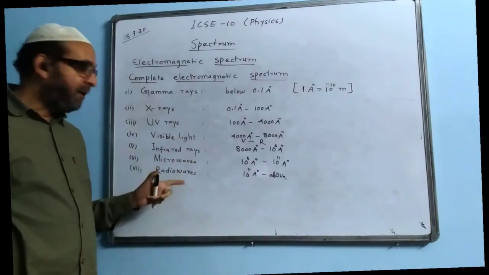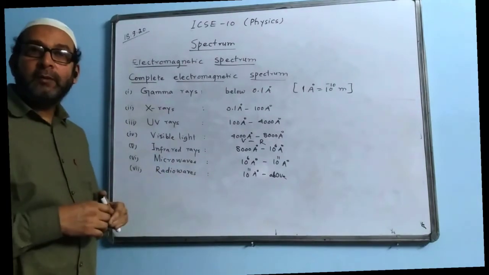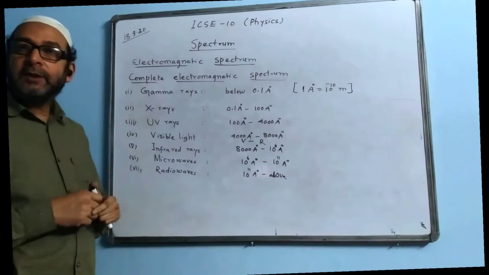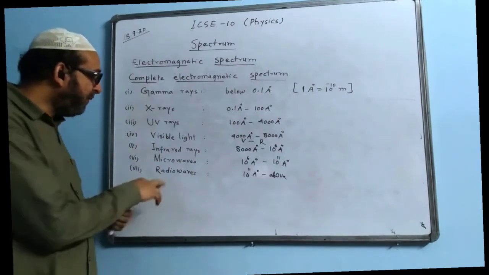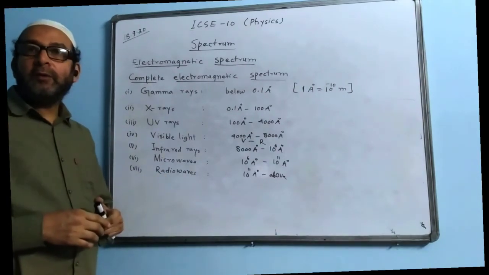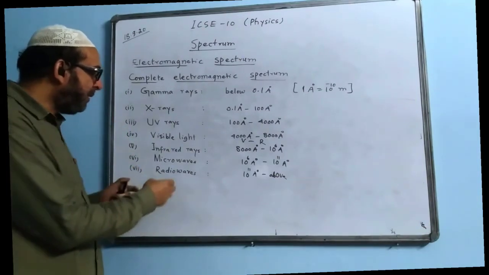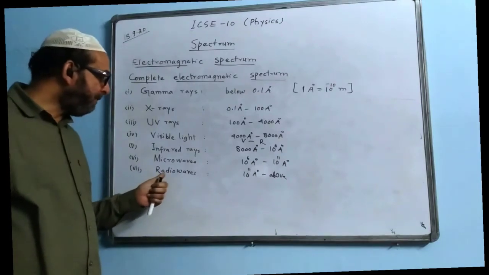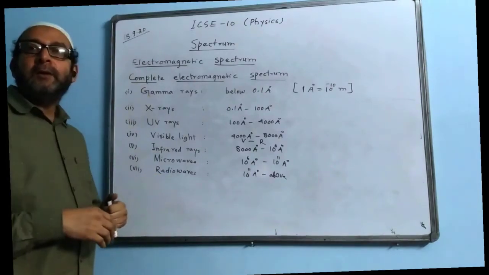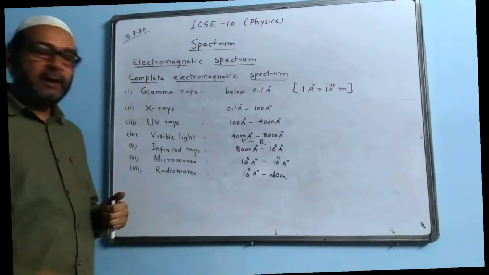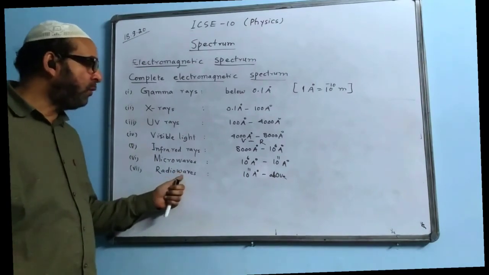Radio waves. Radio waves are used in the microphone, in mobile communication, in the internet and all. Everywhere radio waves are used because they do not cause any harmful effect. Our physical lives are not endangered by radio waves. That's why radio waves are used in space. They are released in space and they are not causing any harm to us.